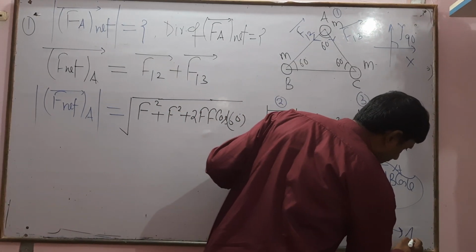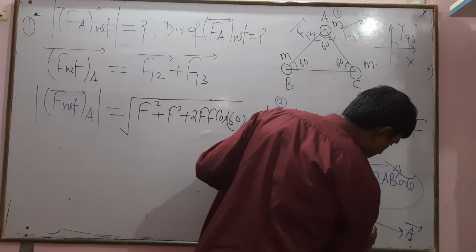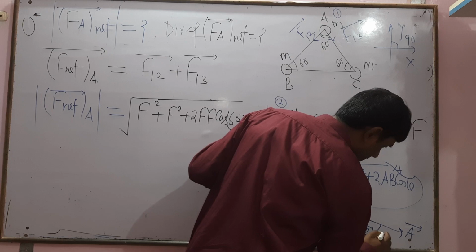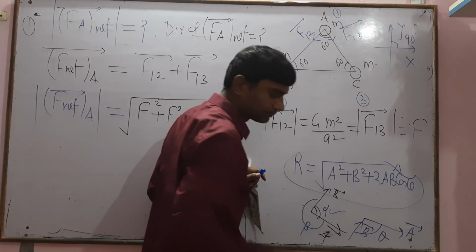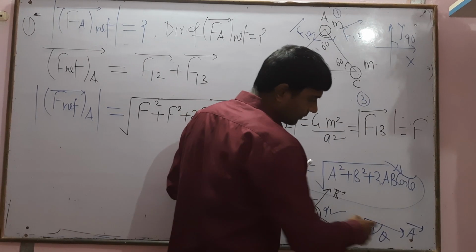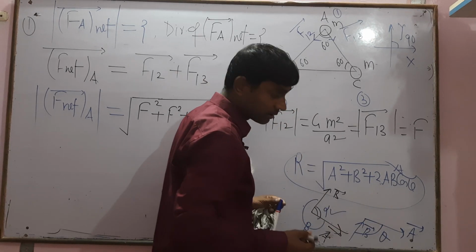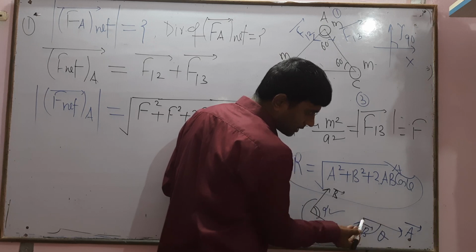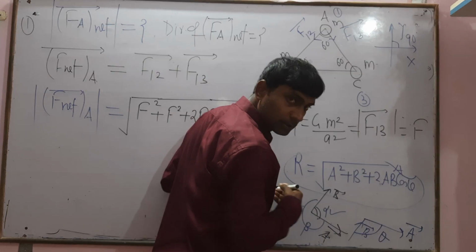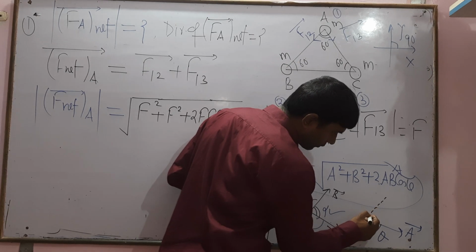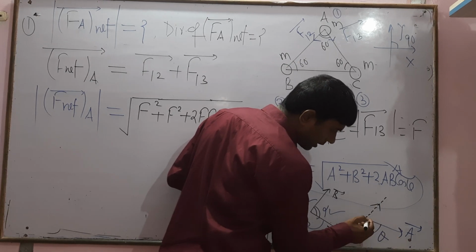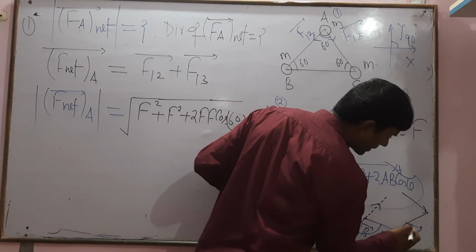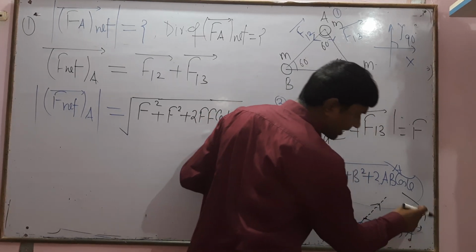Also, if this is the A vector and this is the B vector, and this angle is theta, the angle between A and B is not equal to theta, because this is the tail of A and this is the head of B. We must place either both tails or both heads at one point, and then take the smallest angle.